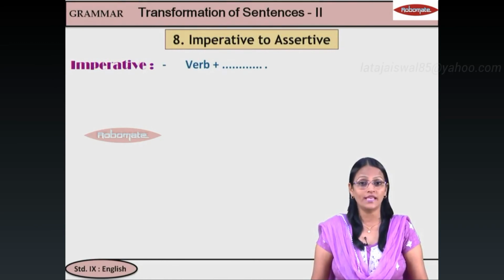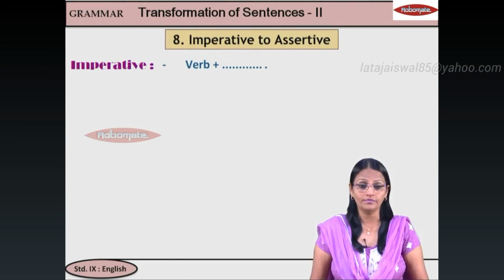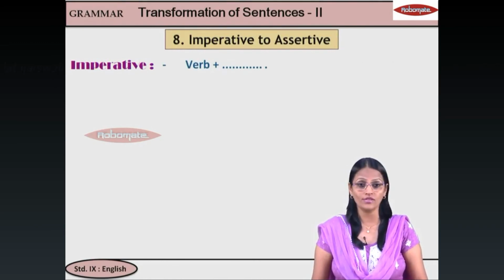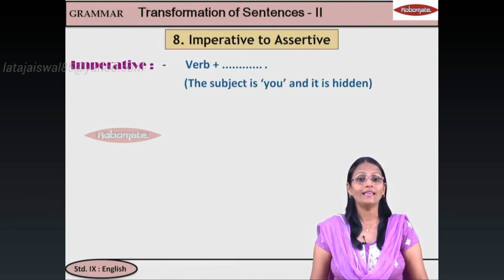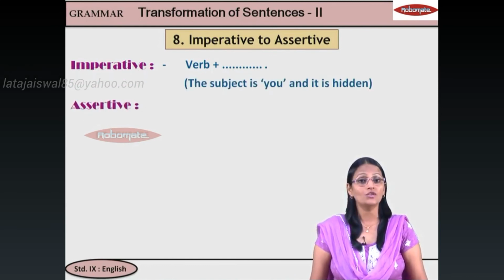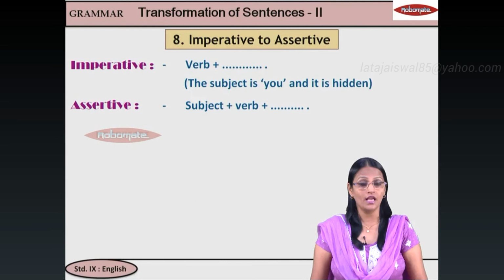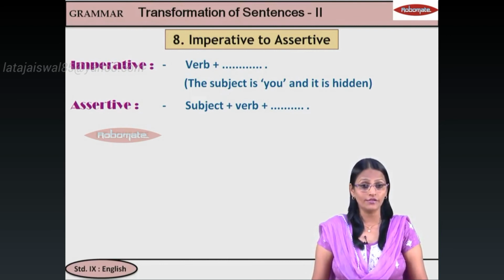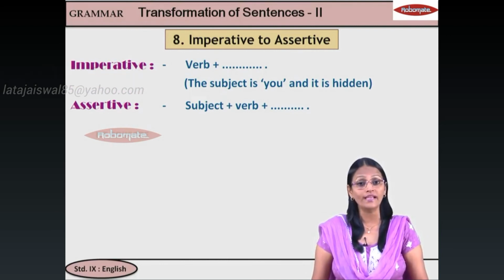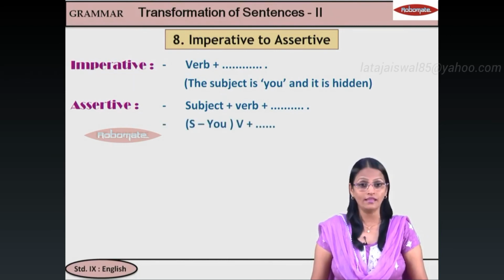Students, imperative sentence starts with a verb. It is a command or a request or a suggestion. And an assertive sentence starts with the subject, then the verb. Now in imperative, the subject is you and it is hidden. But in assertive, when you make it assertive, you will have to write the subject you and then the verb. So when you change, you will add the subject you before the verb.